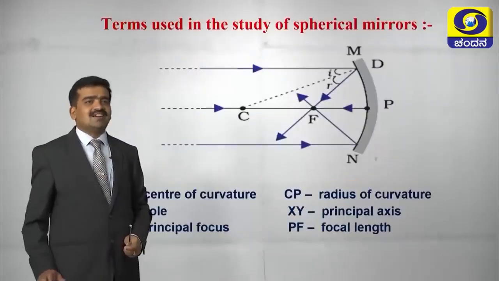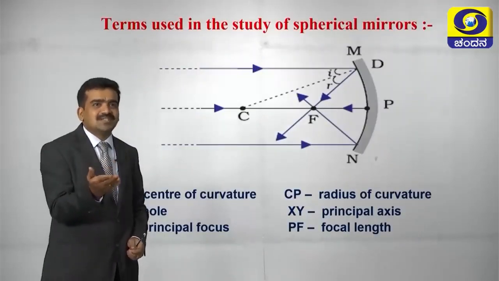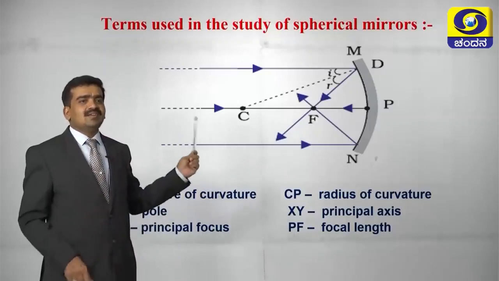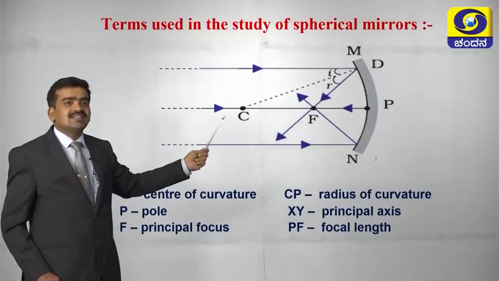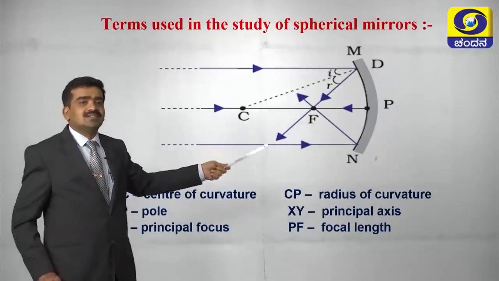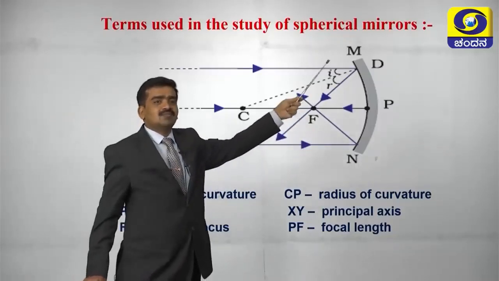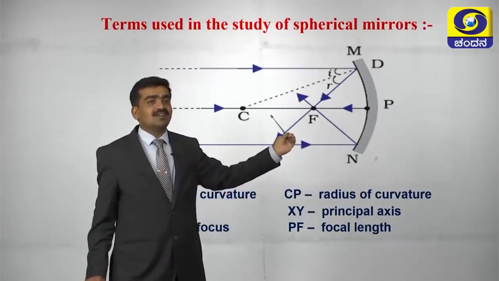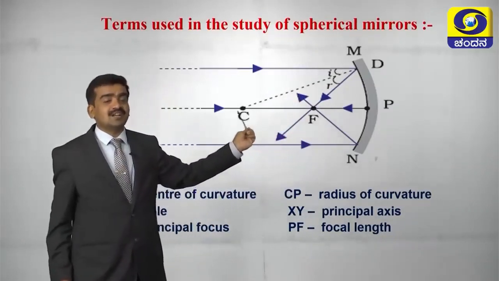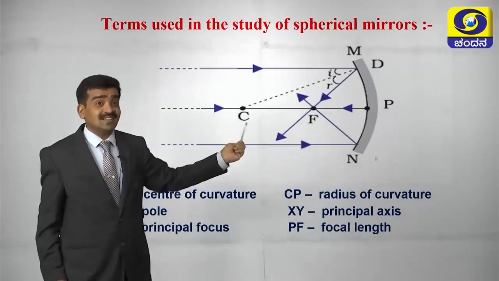Let us understand the terms associated with the spherical mirror. Here we have represented C, F, P and all. What is C? C is the center of curvature. If you extend this curve, we will get a sphere, a hollow sphere. There is a center for that sphere. That is what we call the center of curvature, represented by the letter C.